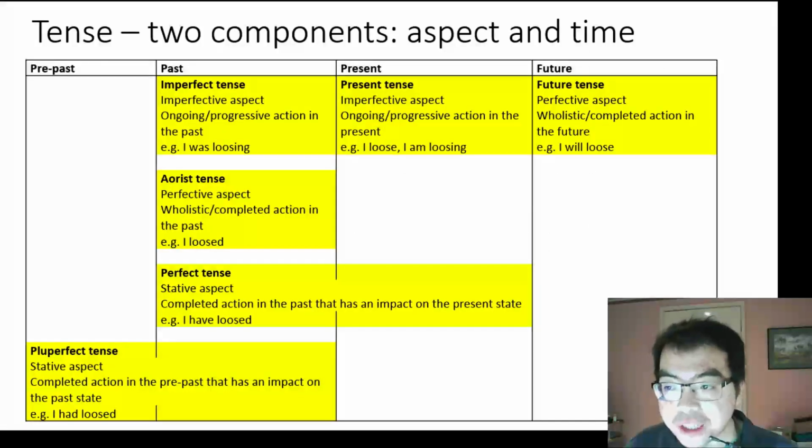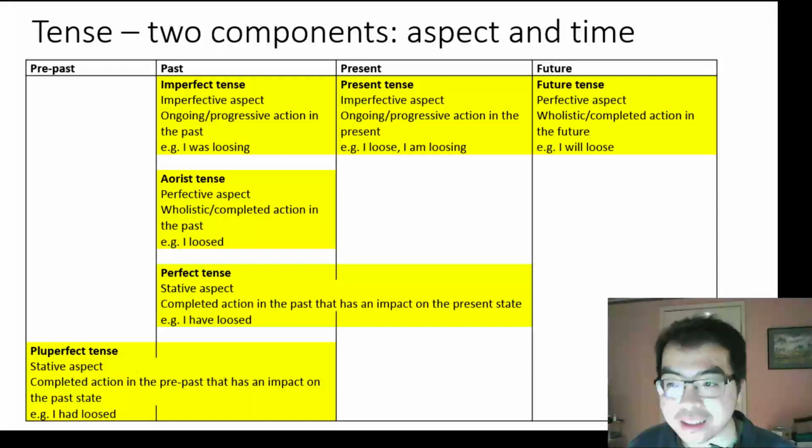Now, a verb with an imperfective aspect is an ongoing or progressive action. Whether this happens in the past or the present will determine whether it is an imperfect or present tense. A verb with a perfective aspect is a holistic or completed action, and whether this happens in the past or the future will determine whether it is an aorist or future tense. And a verb with a stative aspect is a completed action in the previous period that has an impact in the current period. Whether this happens in the pre-past or the past will determine whether it is a pluperfect or